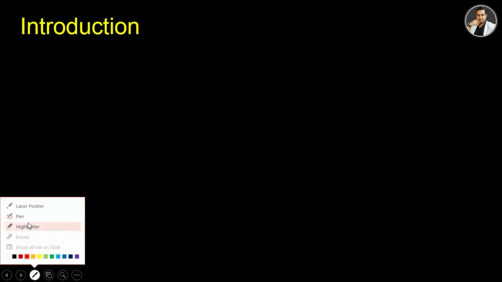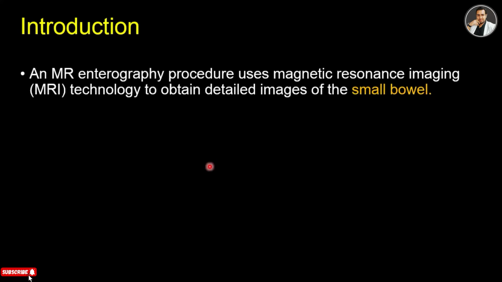So, at first, the introduction. So, let's know about MR angiography. MR angiography is a magnetic resonance imaging procedure to obtain detailed images of the small bowel. So in MR angiography, we visualize the small bowel through the MRI technology.